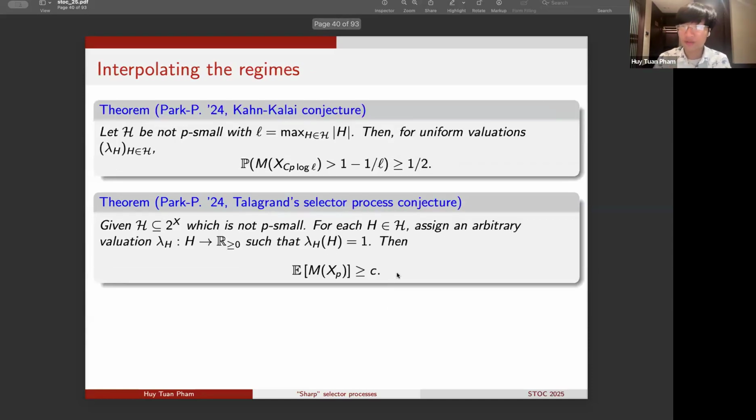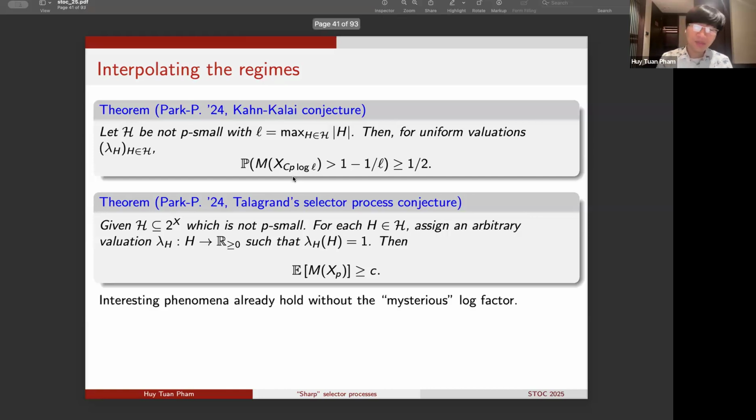So now let me juxtapose the two results that we have discussed so far, the Kahn-Kalai conjecture and the selector process conjecture. Implicitly, we can see that both of them are really about the behavior of the random variable M of X_q for some parameter q in the range of interest, which is between p and roughly p times log L. Let me note one very attractive feature of Talagrand's selector process conjecture: it tells us about an interesting and general phenomenon that already holds at the level of the random subset X_p.